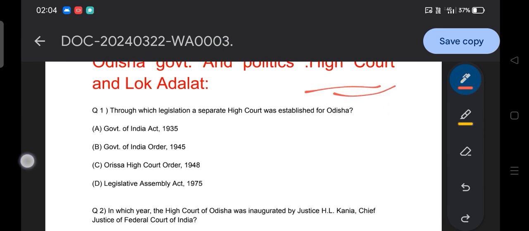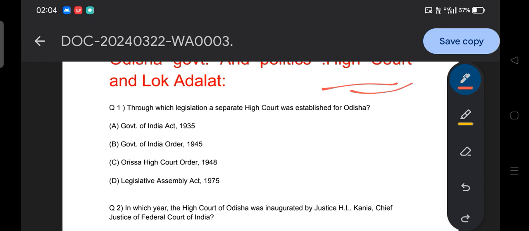So here you go with the first question: through which legislation was a separate high court established for Odisha? Option A, Government of India Act 1935. Option B, the Government of India Order 1945.